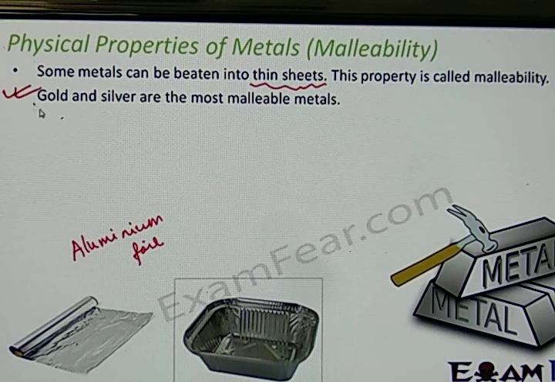Gold and silver are the most malleable metals, because of this much flexibility they are used to make designs. If you look at gold and silver necklaces or bangles, they all have different designs and are all made of gold or silver. That has been possible because of this property.